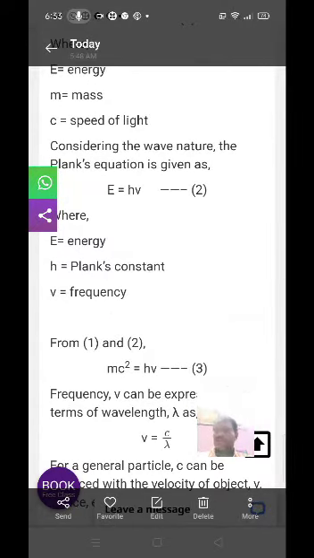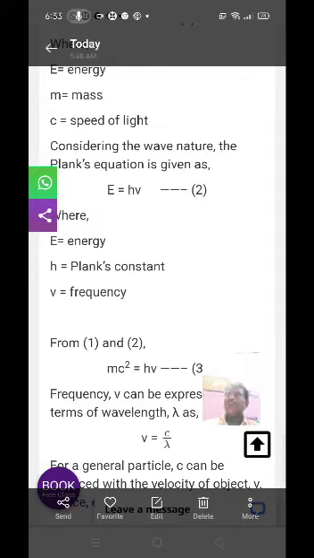Considering the wave nature, according to Planck's equation, that means Planck's quantum theory, E is equal to h nu. This is equation number 2, where E represents the energy, h represents Planck's constant, and nu represents the frequency of radiation.